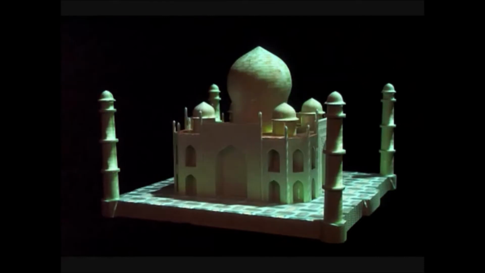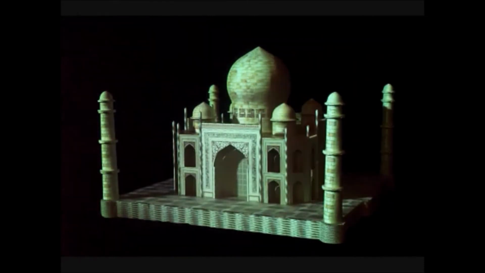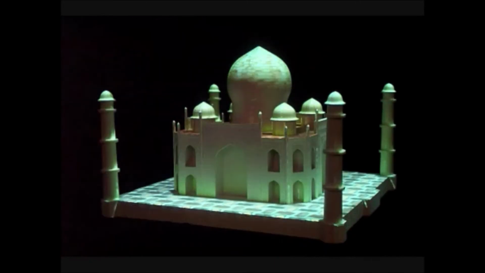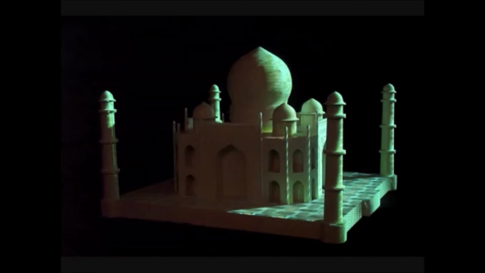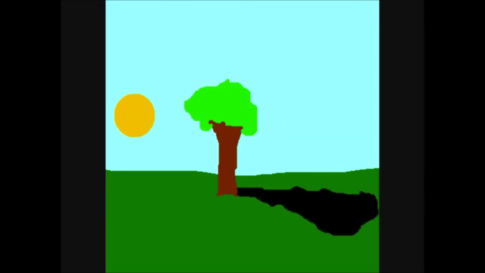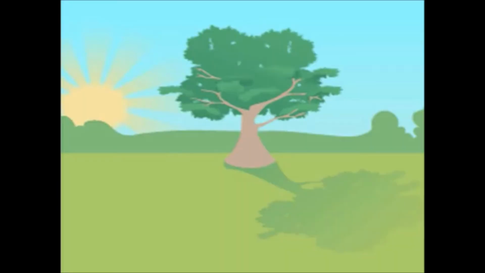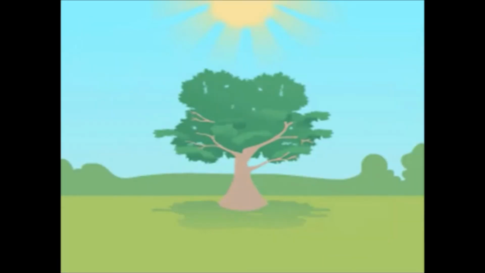If an object is moved closer to the light source, the shadow gets bigger. If an object is moved farther away from the light source, the shadow gets smaller. Shadows made by the sun. The sun is a very bright natural light source. It seems to move across the sky during the day. In fact, it just looks like it does that because the earth is spinning.